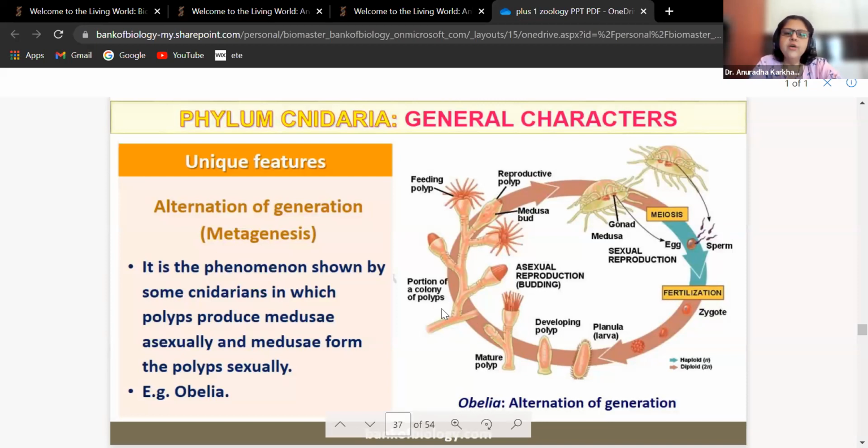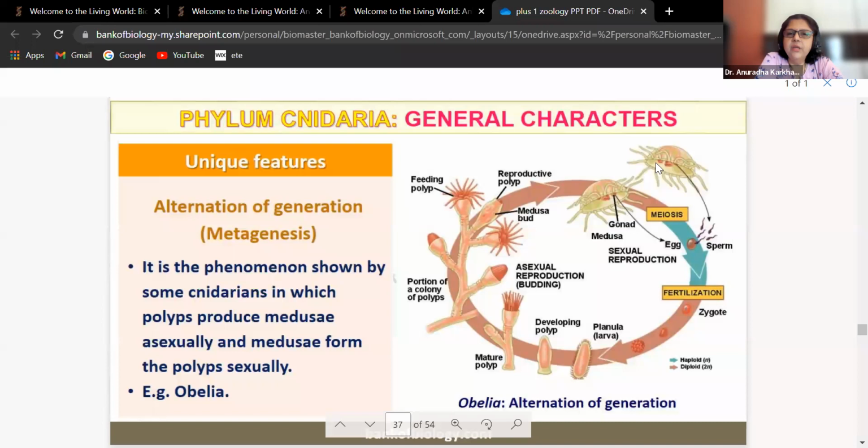Portion of a colony of polyps. See, you can see so many polyps are being formed. This is the feeding polyp, means the tentacles are developed and now they can capture the prey on their own. Okay, fine. And they will bud off to give rise to medusa. So this is the bud of the medusa. When it comes out, they will develop into medusa. So polyp gives rise to medusa asexually and medusa gives rise to polyp sexually. Did you all understand alternation of generation? As seen in Obelia. Please remember the names.